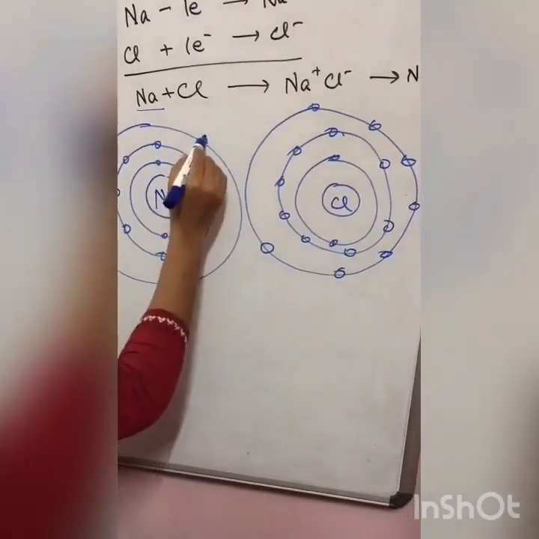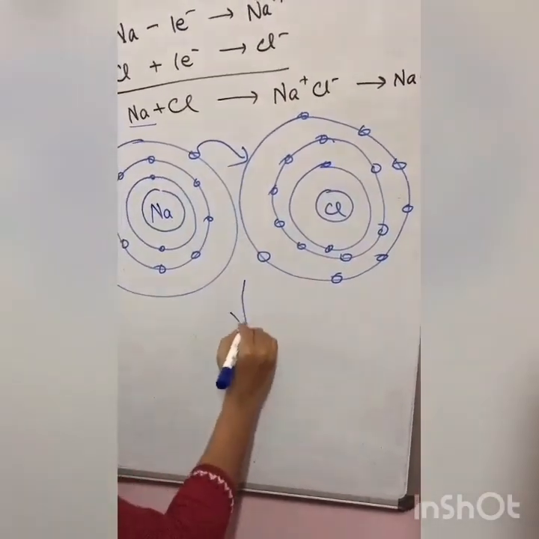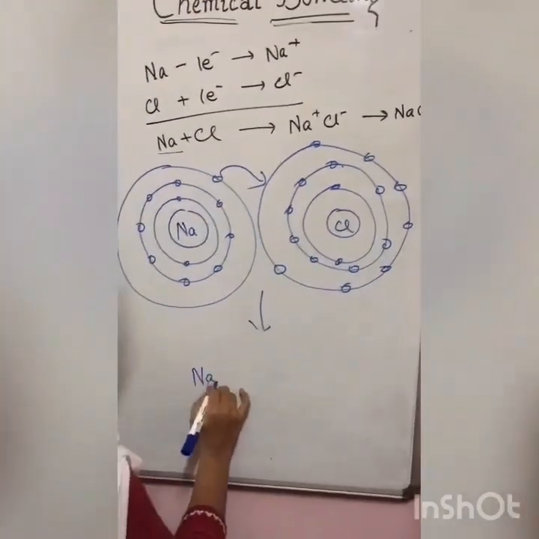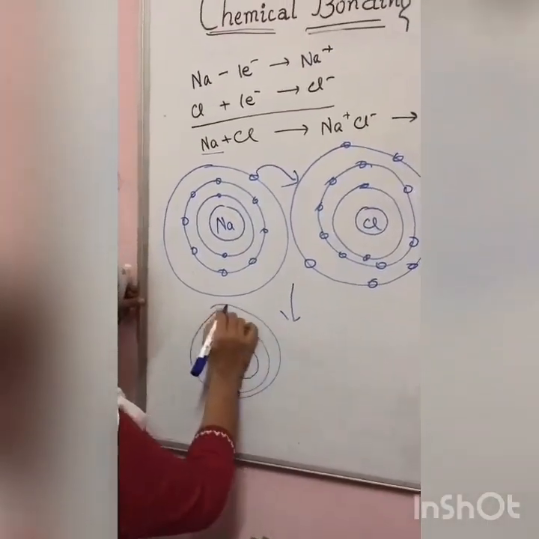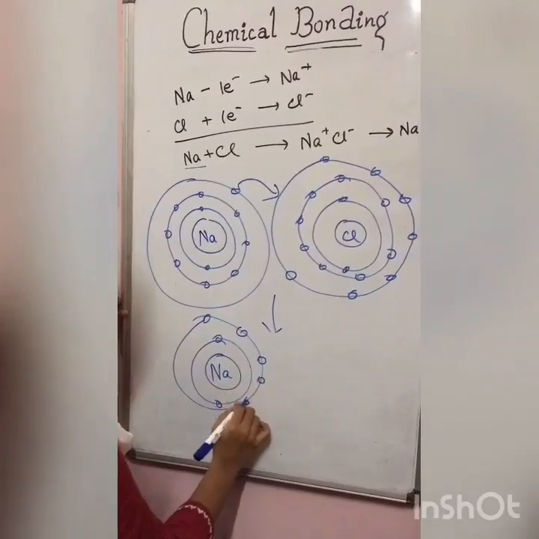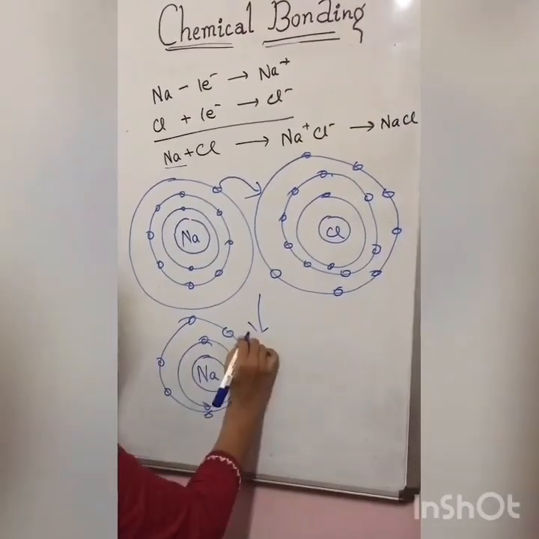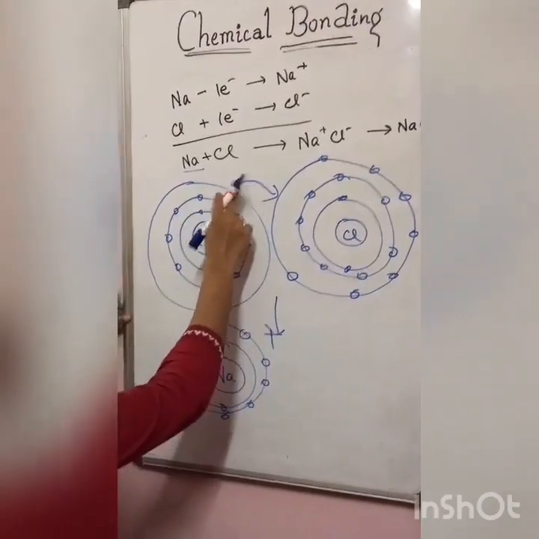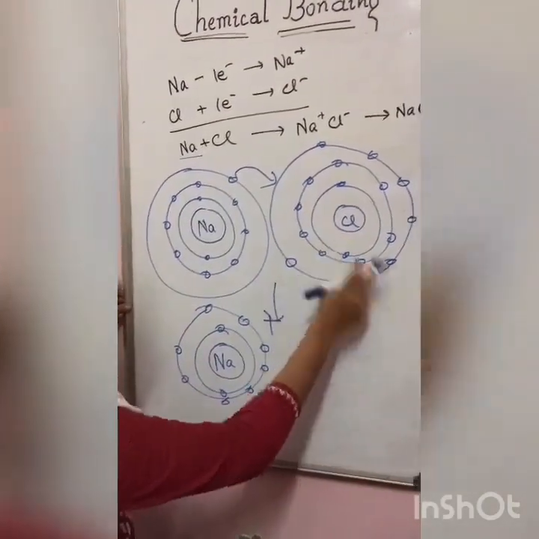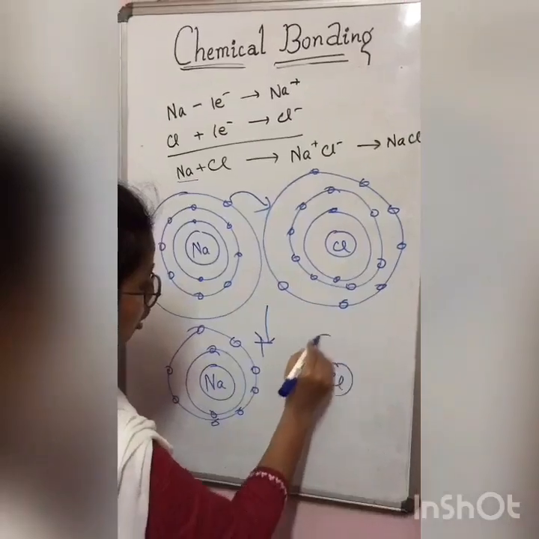Chlorine has 7 electrons, so you have to show the transfer of electron. Then again you have to show Na plus sign you have to put here because it is having a positive charge because of losing 1 electron. Next here Cl again you have to draw.